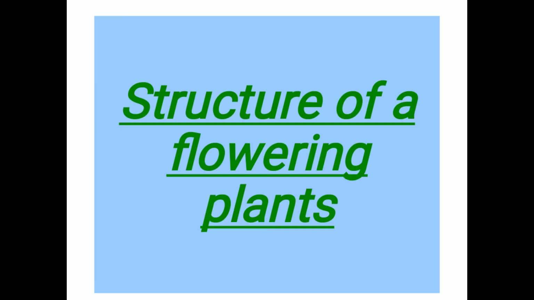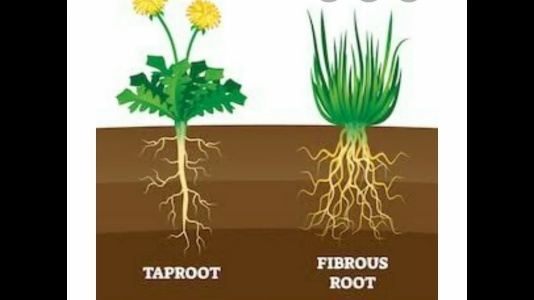Now we are studying about structure of flowering plants. A flowering plant has two main systems, namely the root system and the shoot system. And in this video, we are taking information about the root system. Root system is the underground non-green part of plants. It holds the plants firmly to the ground. There are two types of root system: taproot system and fibrous root system.